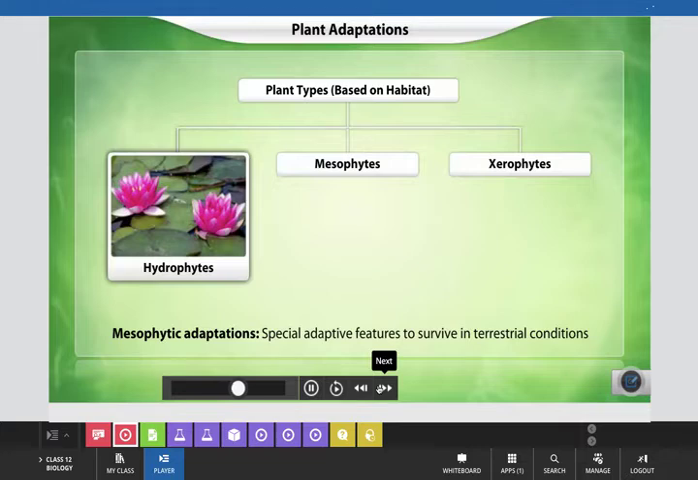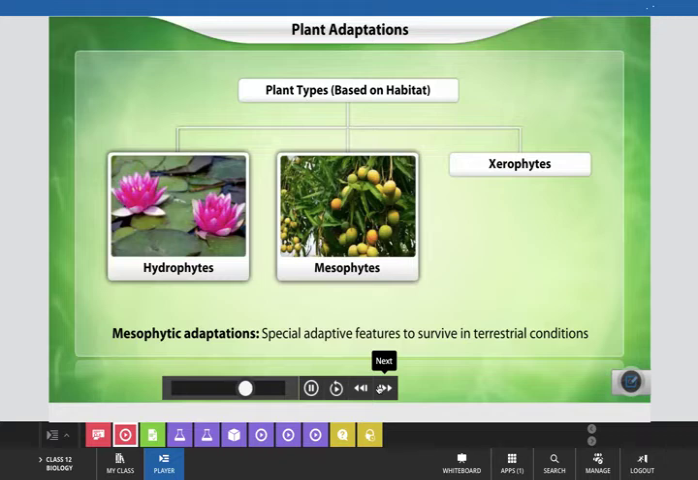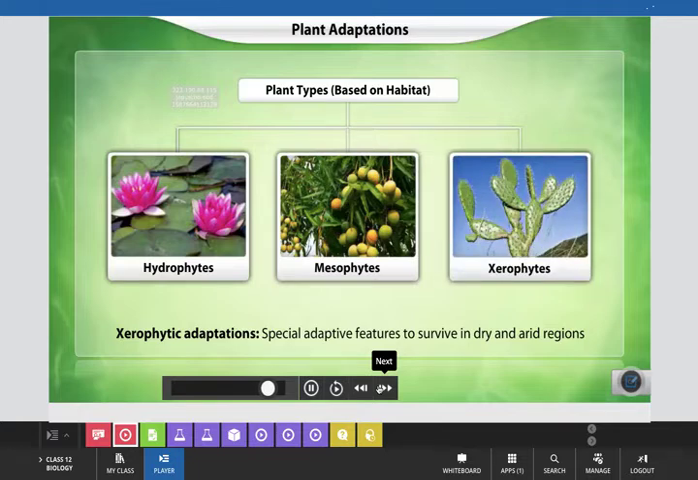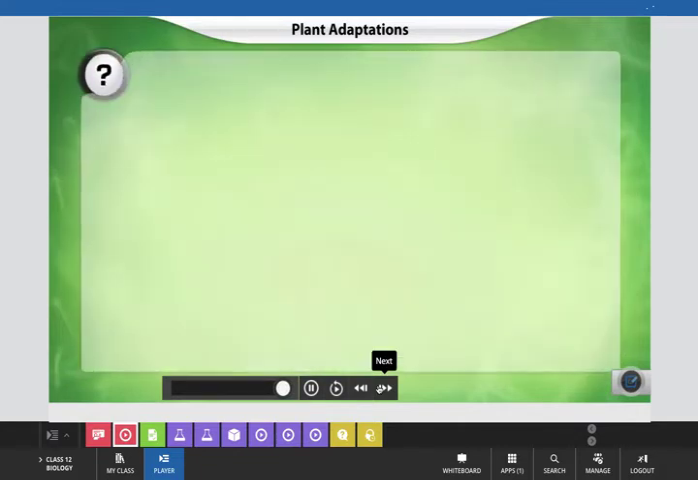Mesophytes are adapted to terrestrial conditions. For example, the mango tree has a well-developed root system, along with a solid and branched stem. Xerophytes are adapted to survive in water deficit regions. For example, leaves of cactus are modified into spines, and stem is wax-coated to reduce water loss by transpiration.